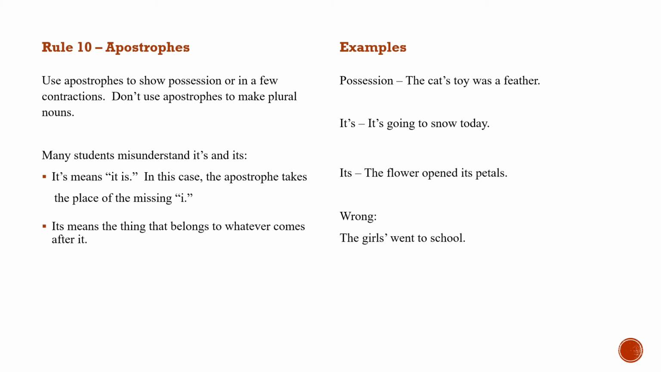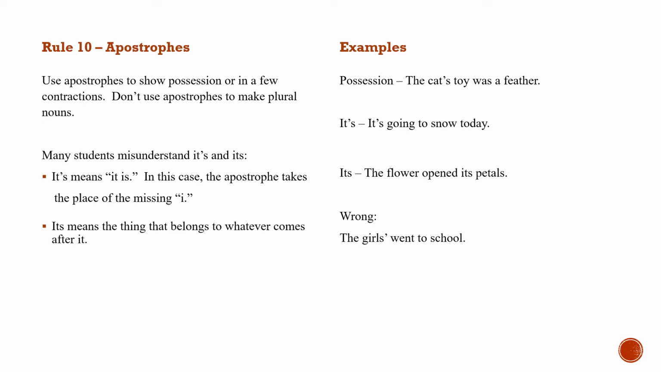for that second I. Many students misunderstand it's, I-T apostrophe S, and its, I-T-S. I-T apostrophe S means it is, and as I said, in this case, the apostrophe takes the place of the missing I. It's going to snow today. If you can substitute it is, it's a contraction and requires an apostrophe.